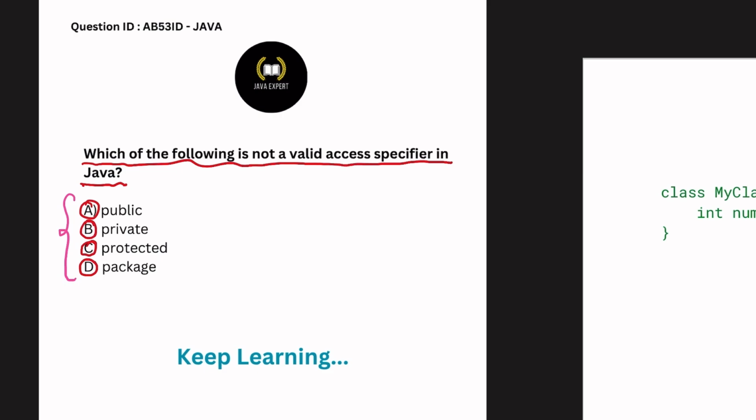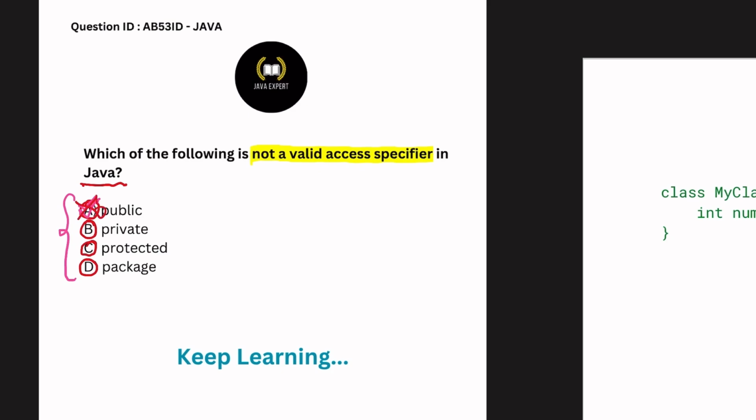In short, public, private and protected are valid Java access specifiers. So let's check option A first. Public is an access specifier in Java, so option A is correct, but we are looking for a not valid access specifier, so option A is wrong.